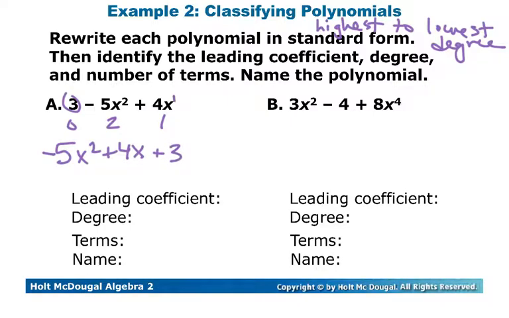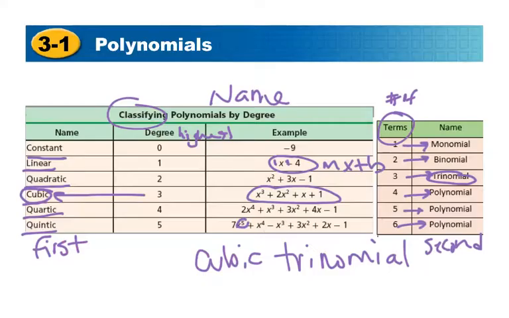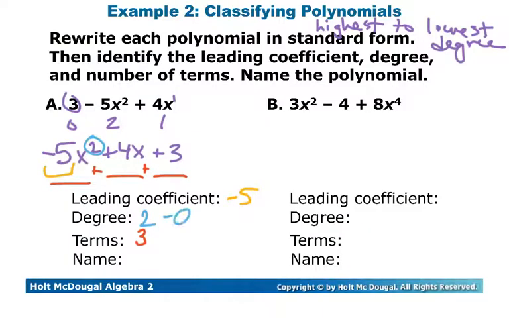So taking a look at our leading coefficient, that's the number way out front. That's going to be negative 5. Our degree, again, is going to be the highest power, so that's 2. There are 3 terms, so 1, 2, 3, again separated by plus signs. And then our name is based on the degree and the number of terms. So degree is 2, and so that's going to mean that we have a quadratic. And then the number of terms is 3, and so that's going to mean a trinomial. And so our official name is a quadratic trinomial.